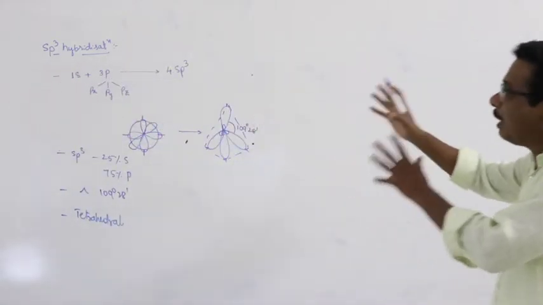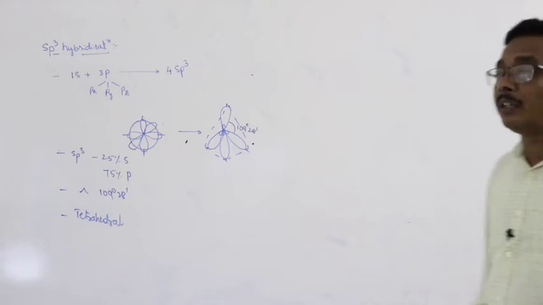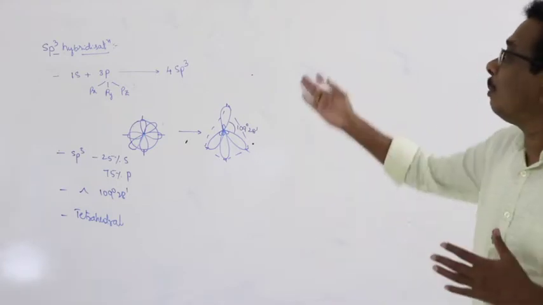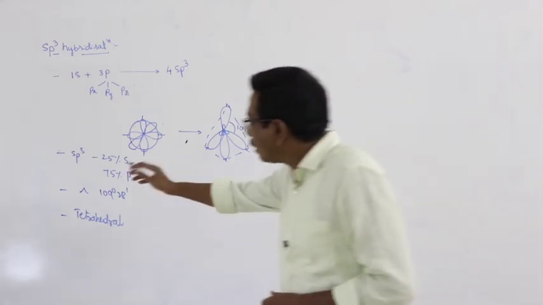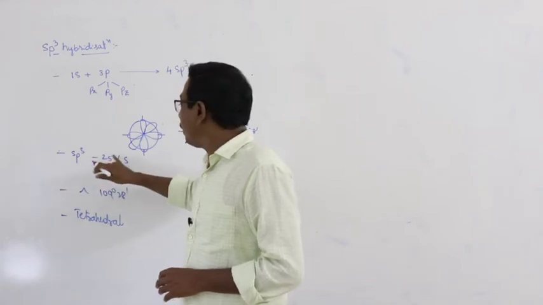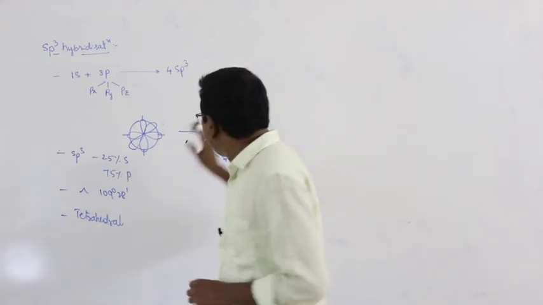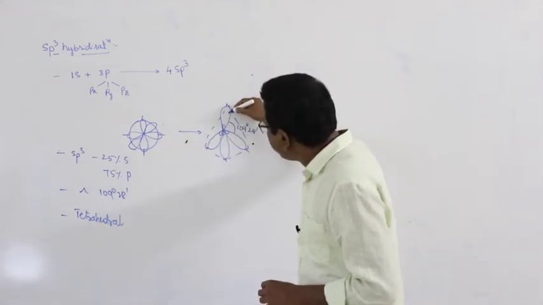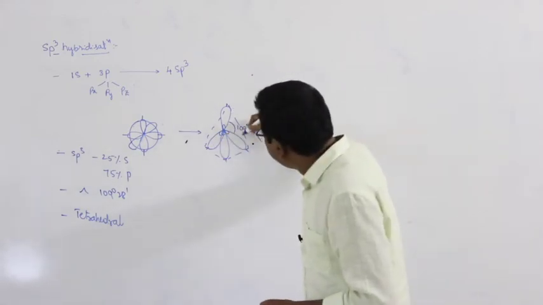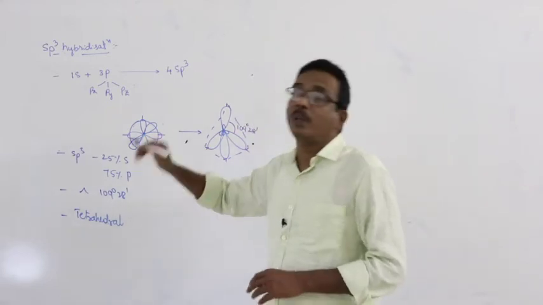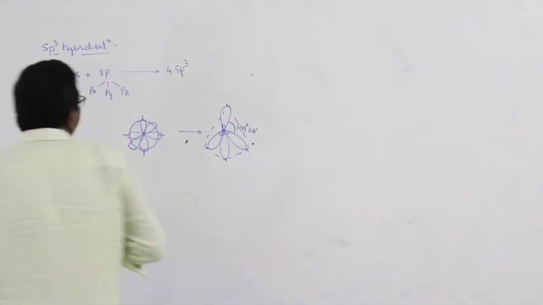Now once again you can recollect the details of sp3 hybridization. One s orbital and 3 p orbitals mix with each other, resulting in the formation of 4 sp3 hybrid orbitals. In each sp3 hybrid orbital, 25% of s character and 75% of p character is present. The 4 sp3 hybrid orbitals orient along the 4 corners of a regular tetrahedron. The angle between any two sp3 hybrid orbitals is 109 degrees 28 minutes. This is about the details.